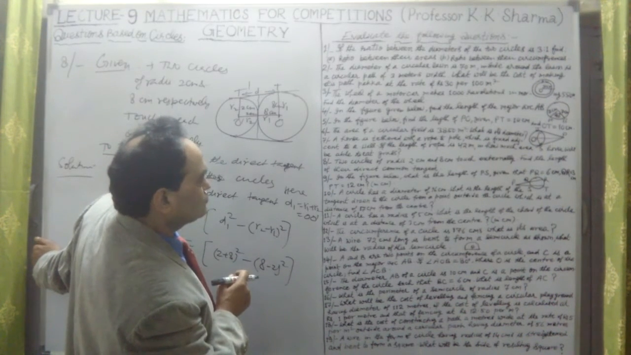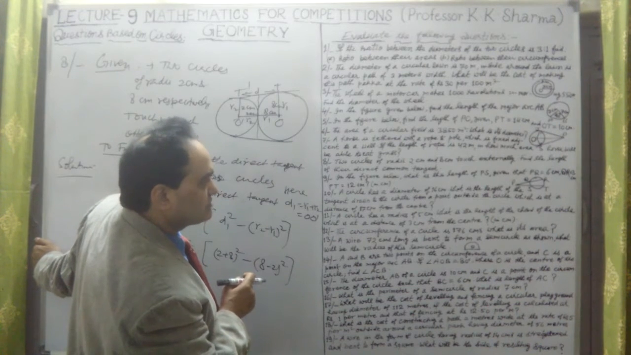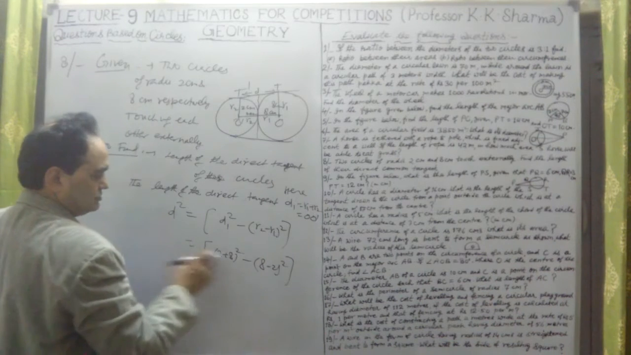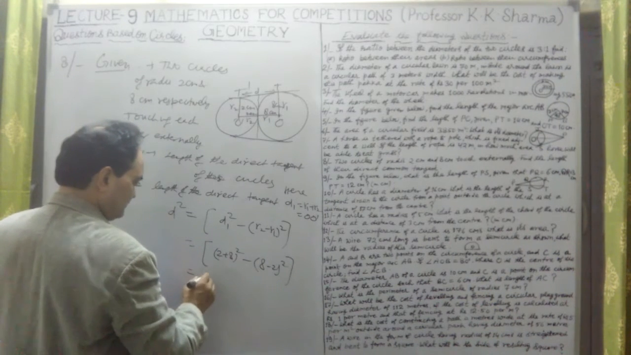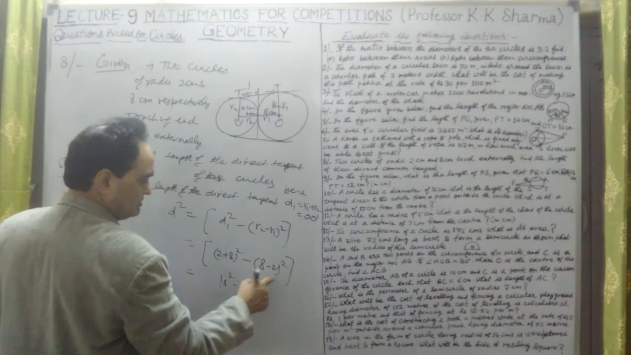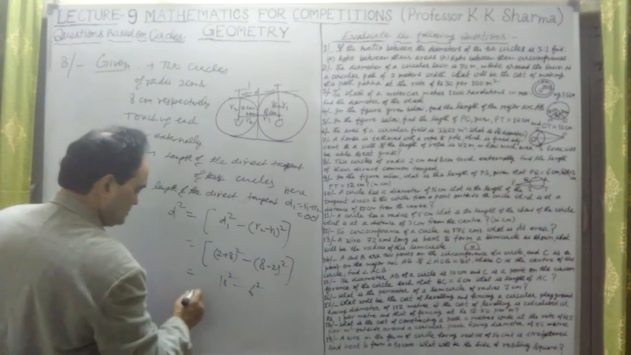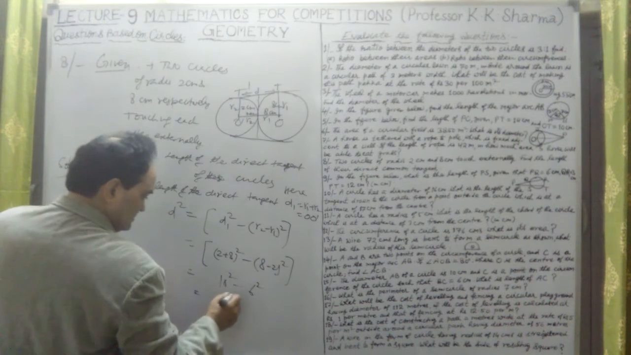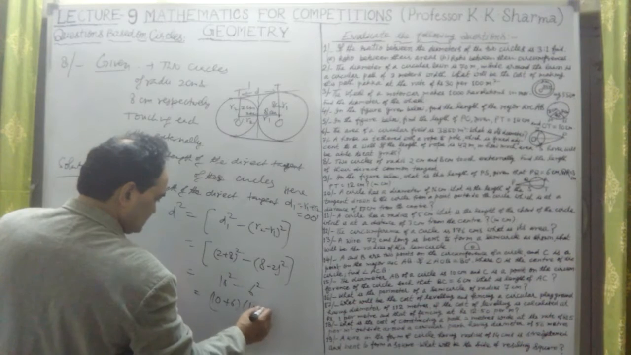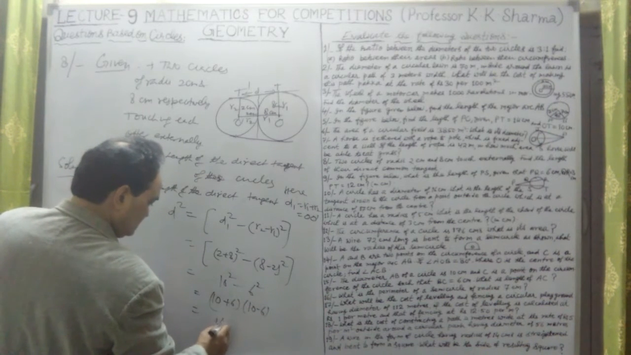Two circles of radii 2 centimeter and 8 centimeter respectively touching externally, and the length of their direct common tangent. So this is the formula here. 8 plus 2 is 10, 10 square, minus 8 minus 2 is 6 square. That will give us 10 plus 6 in one bracket, in another bracket 10 minus 6. This is 16 here into 4.